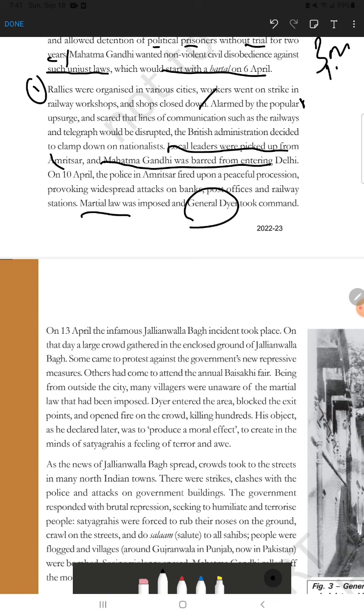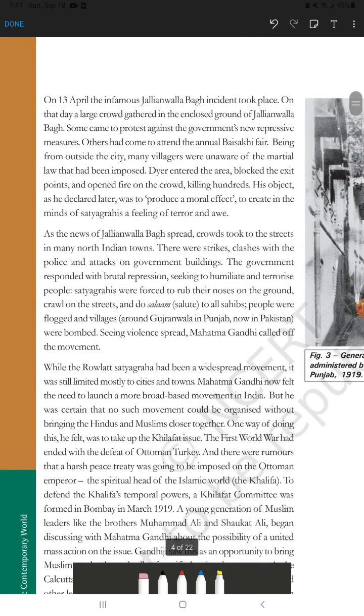General Dyer and martial law can become 1-mark questions for you, and you can find another 1-mark question from this part. So this is all about how the Rowlatt Satyagraha moved and how the Satyagrahis reacted, or what they did at that time. Next we will come to the next important point, that is the Jallianwala Bagh incident.